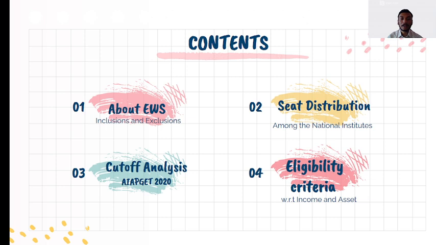Starting with about EWS, then moving on to seat distribution among the national institutes, then following up with cutoff analysis pertaining to AIAPGET 2020, and at the last we will see what is the eligibility criteria with respect to income and asset for EWS category.